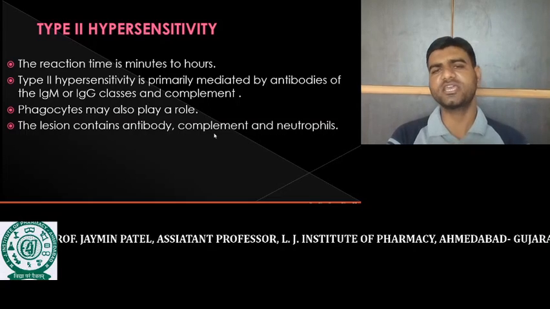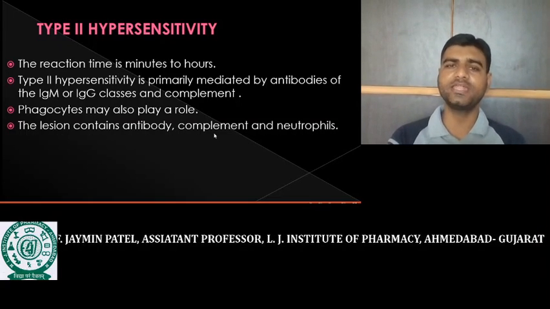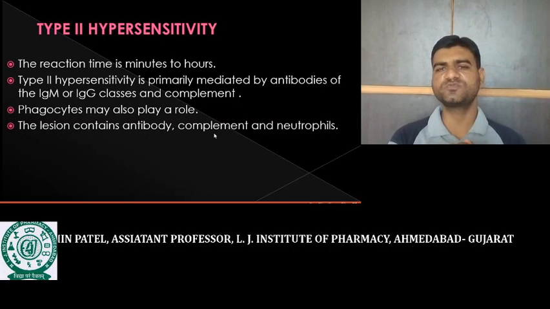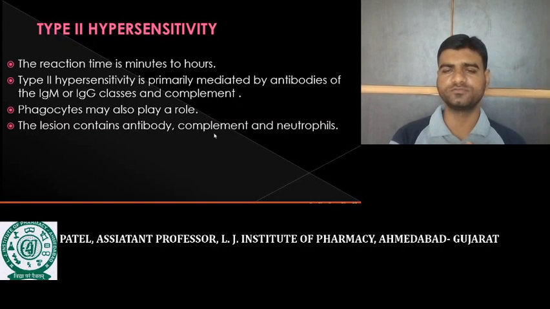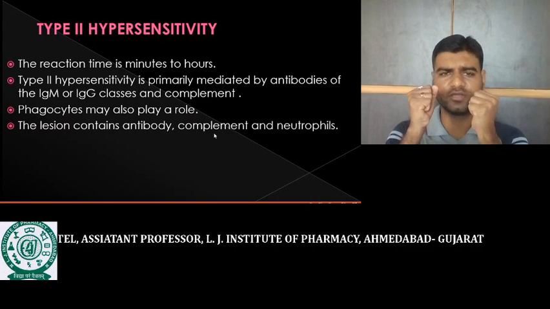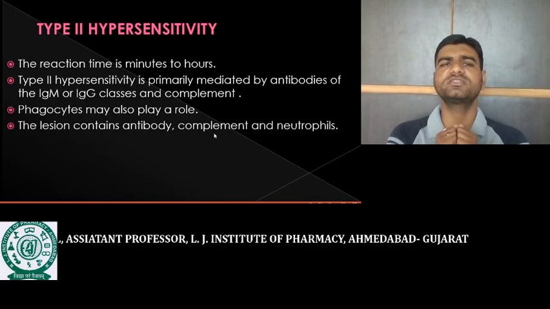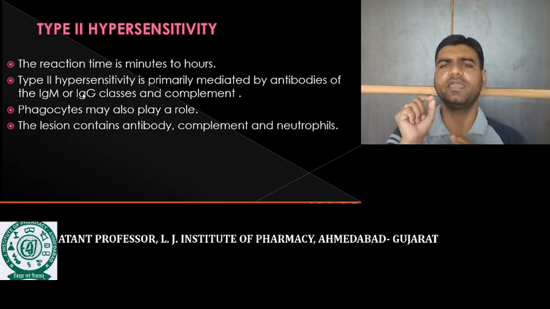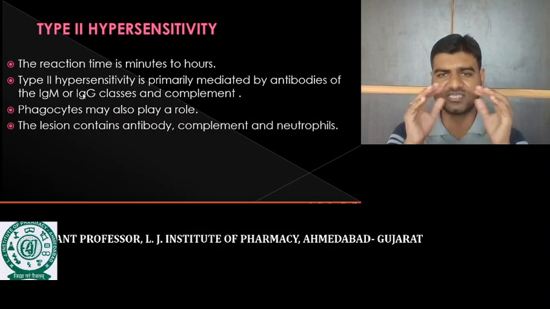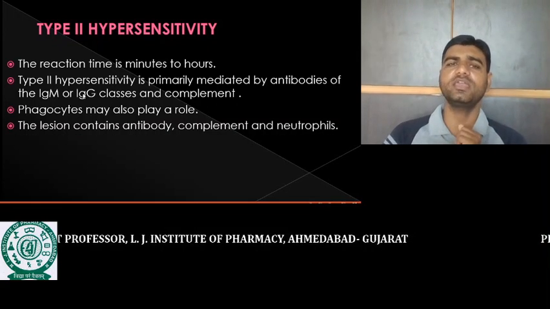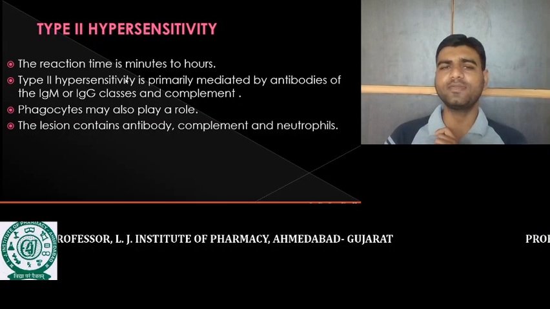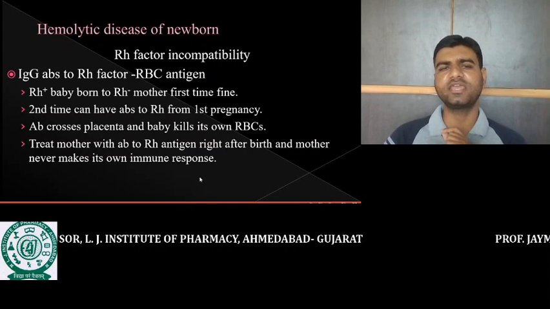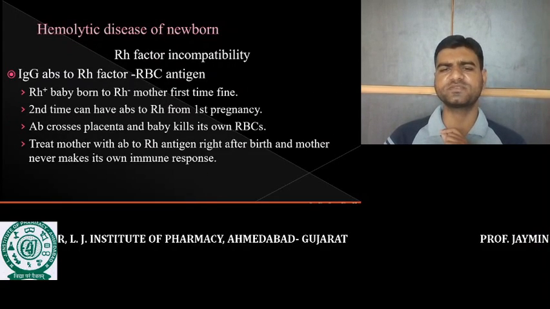This hypersensitivity reaction is mainly caused by antibodies, and the main antibodies involved are IgG and IgM. Mainly IgG is responsible, and complement components are also involved, IgG plus complement component. Both are involved in producing this type 2 hypersensitivity reaction. In the sensitized area, where the skin reaction occurs, if we take samples and antibody, complement component, and neutrophils, these three components, are present in large quantity, then it indicates that this is the type 2 hypersensitivity reaction.